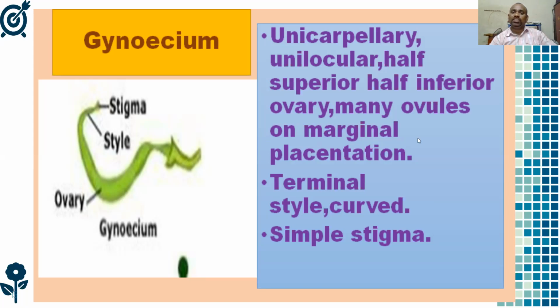Many ovules with marginal placentation. So the ovules are arranged in marginal placentation. Terminal style curved. Here you can observe the style is curved, and a simple stigma. The stigma, which is the end portion of the female reproductive organ, is simple.